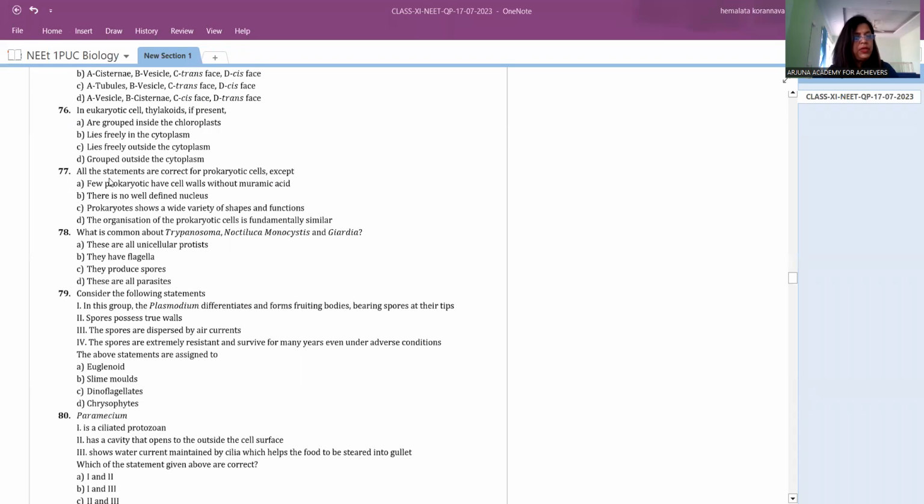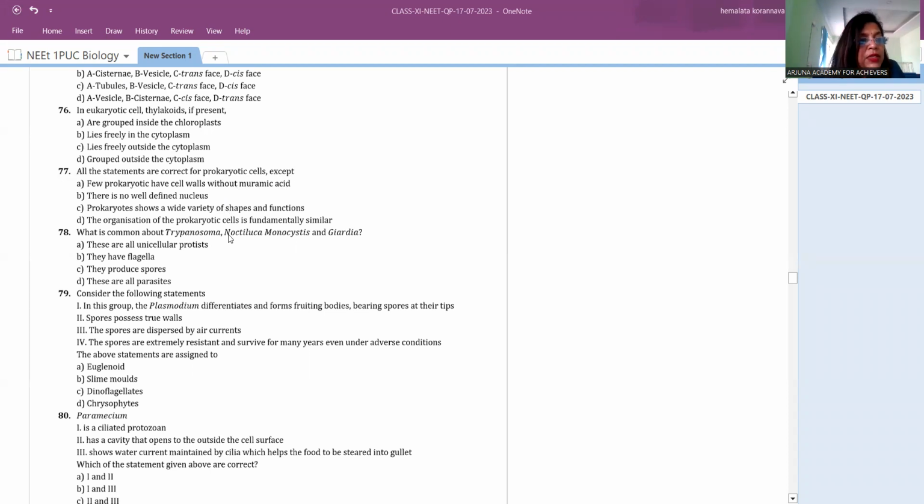The 77th question is here. All the statements are correct for prokaryote cells except, meaning whatever statements are given here, they are all correct except one. The first option is: few prokaryotic cell walls are without muramic acid. It is saying some of the prokaryotic cells don't have muramic acid.